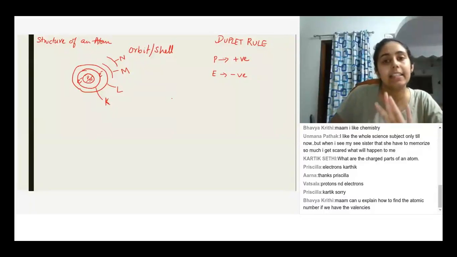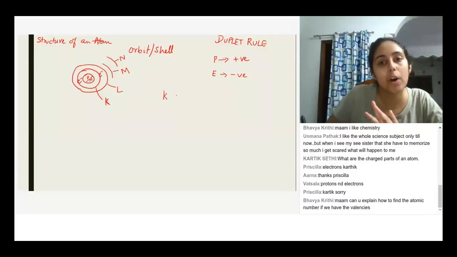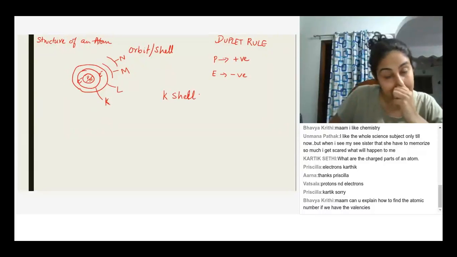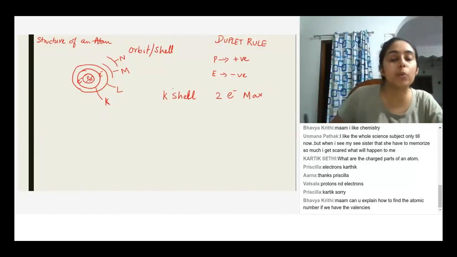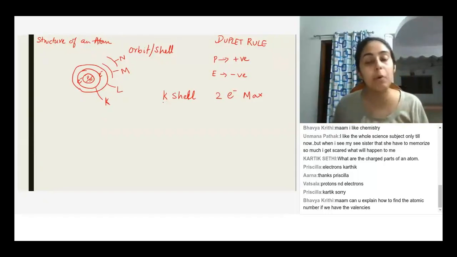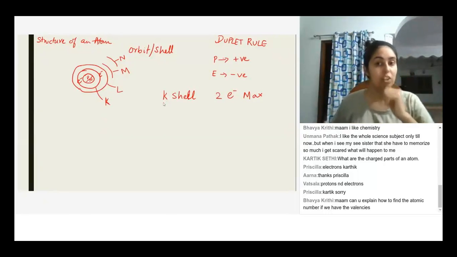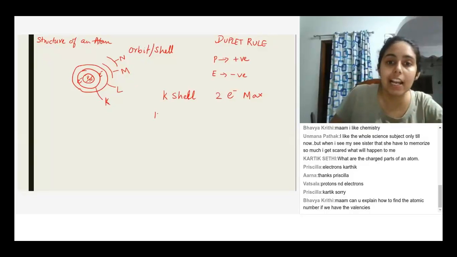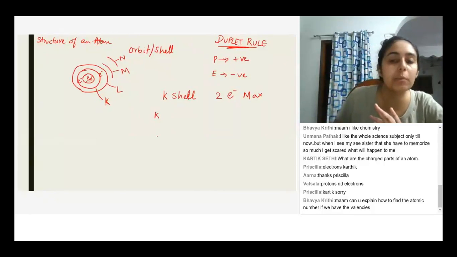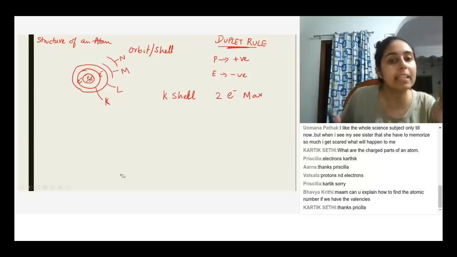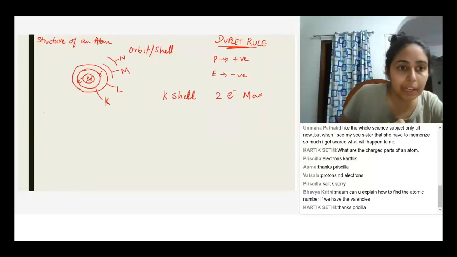Now, the rule is that the K orbit or K shell can take a maximum of 2 electrons. It cannot take more than 2 electrons. So in order for something to satisfy the duplet rule, its outermost shell should be the K shell.